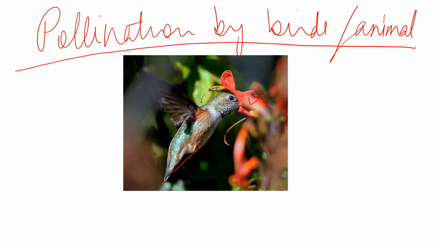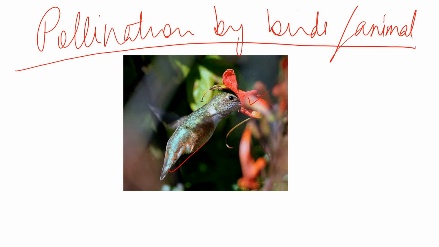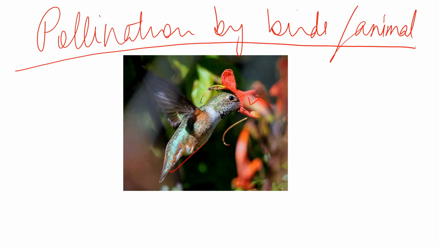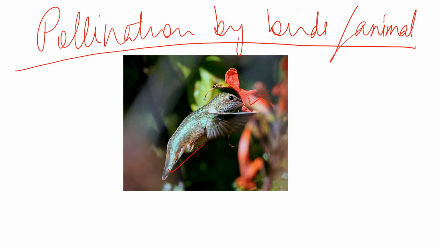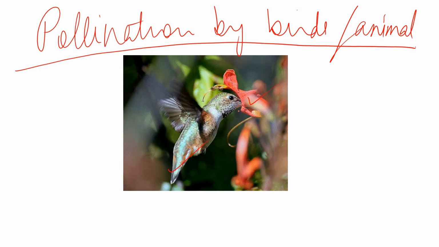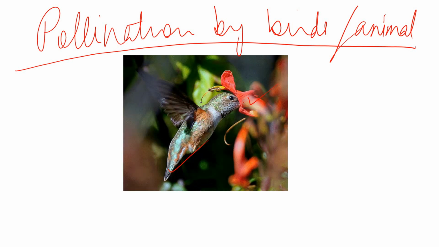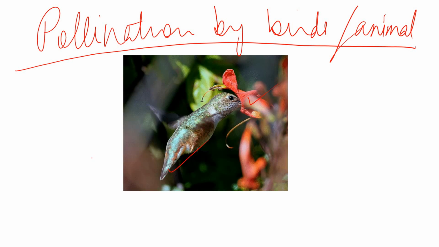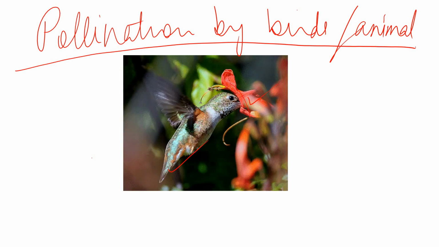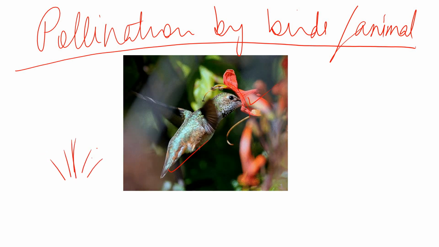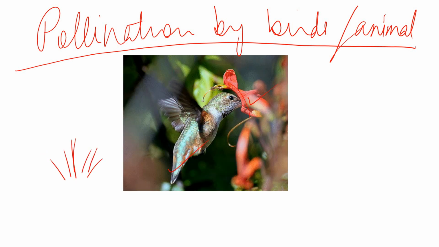In this way you will have many other brothers and sisters in other places. If this pollen grain gets transferred to another plant, obviously this type of plant will grow in some other areas, isn't it? So that is the thing.